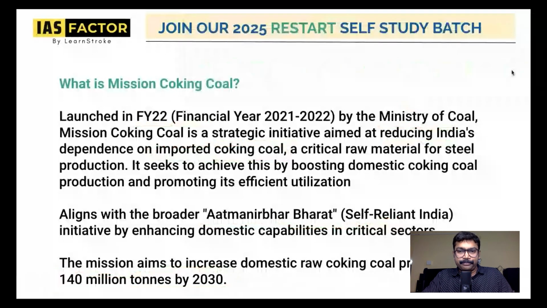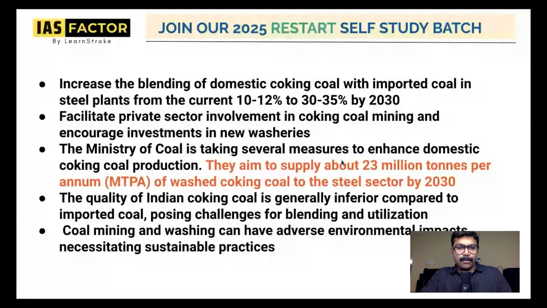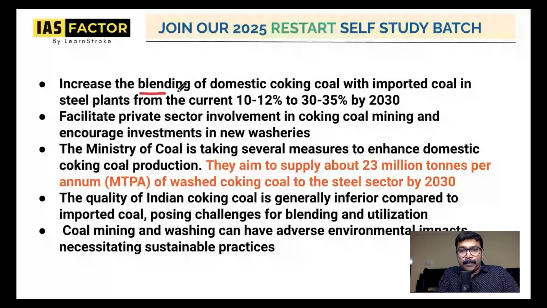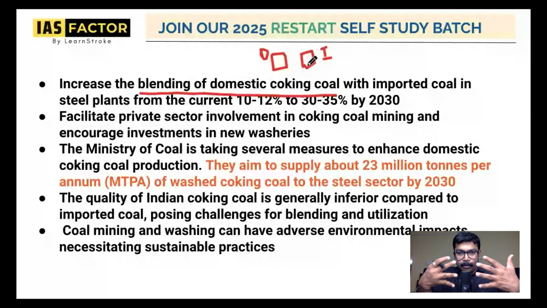So have an idea. What are some of the important aspects of the Mission Coking Coal you need to understand? There is going to be blending of domestic coking coal with imported. So imagine that this is the domestic one, and this is the imported coking coal. There is going to be a blending of this, like you blend ethanol and petrol now, 90-10. So domestic coal and imported coal will be blended. It is going to be 30 to 35% blending by 2030. So eventually you can cut down the imports.